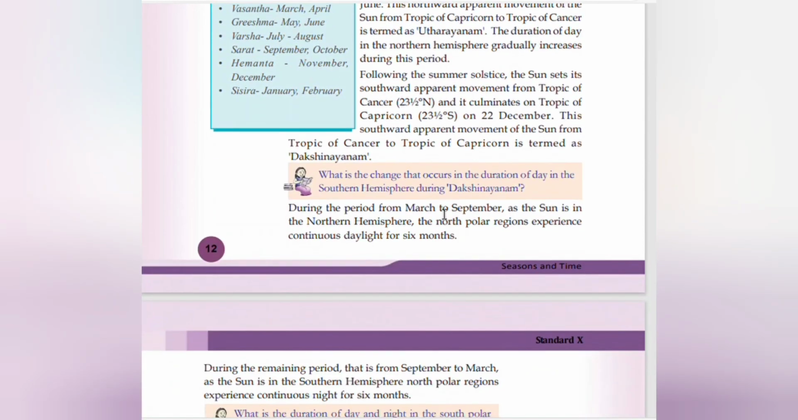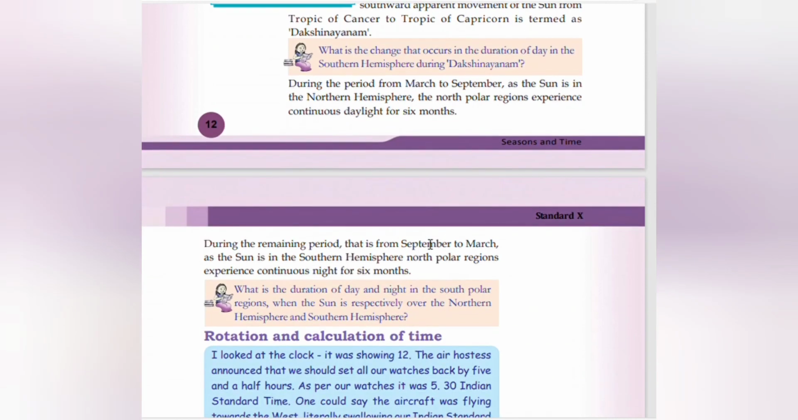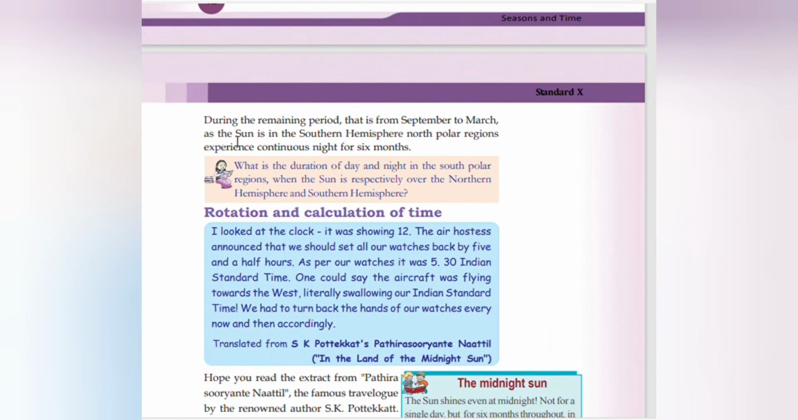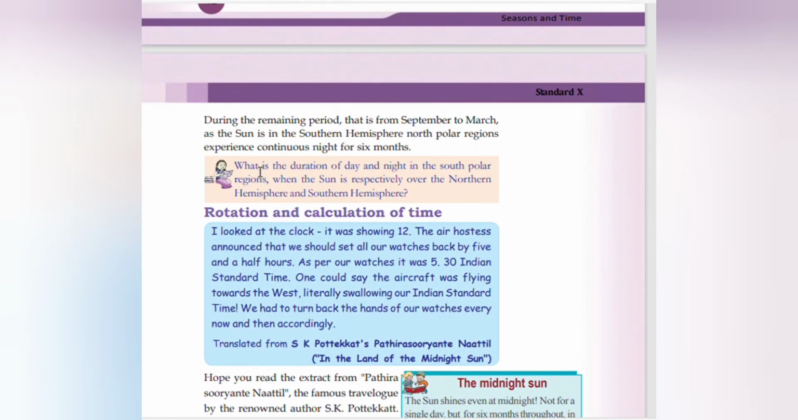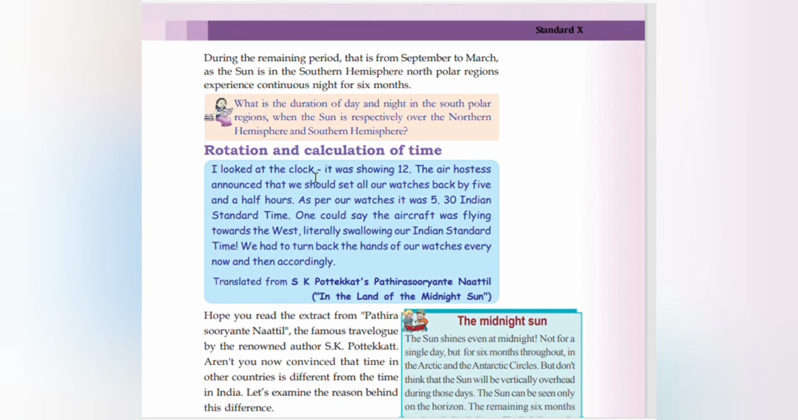During the period from March to September, as the sun is in the northern hemisphere, the North polar regions experience continuous daylight for 6 months. During the remaining period, that is from September to March, as the sun is in the southern hemisphere, the North Polar regions experience continuous night for 6 months.